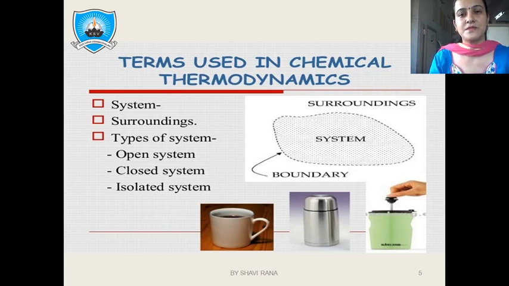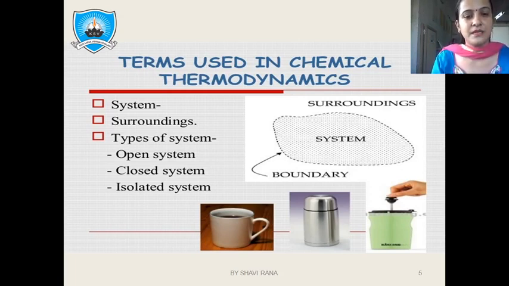There are three types of system: open system, closed system, and isolated system. An open system is one in which no lid is covered, so both heat and matter can be exchanged from system to surrounding and from surrounding to system.